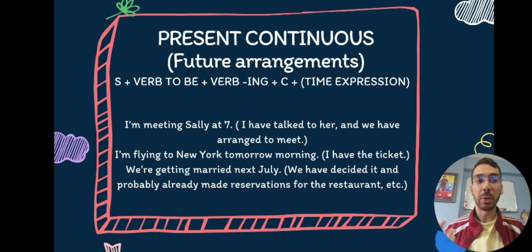Okay, maybe I already have the ticket, I already have the plans, right? And we're getting married next July. So, of course, for getting married, you need a plan, right? So we need to make a reservation in the church, many restaurants, catering services, and this stuff, right? So we're getting married next July.